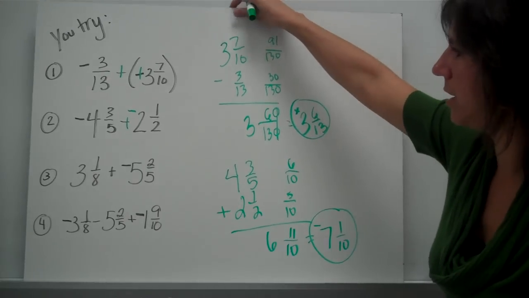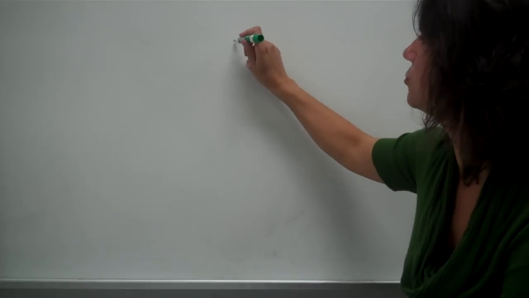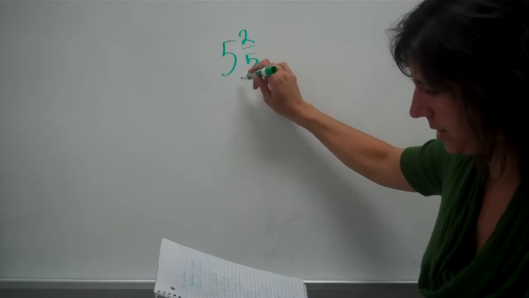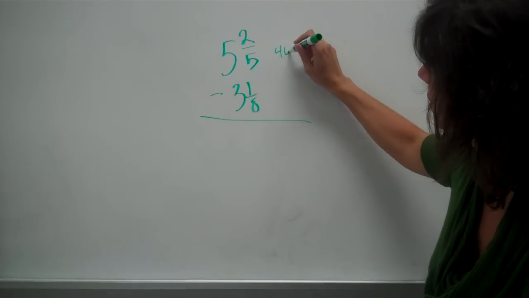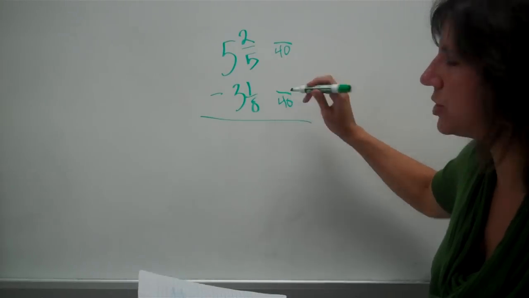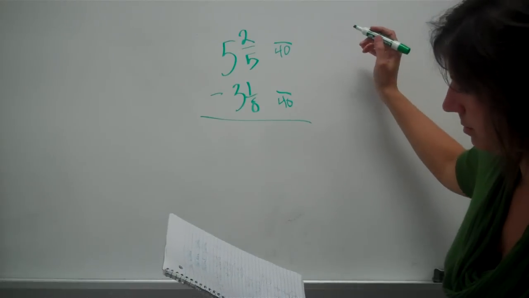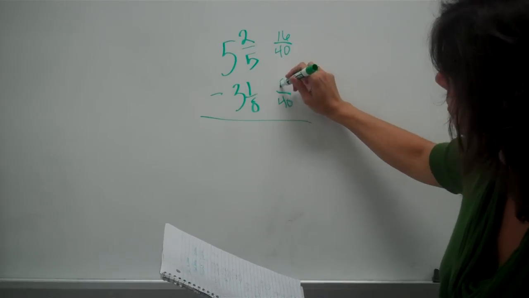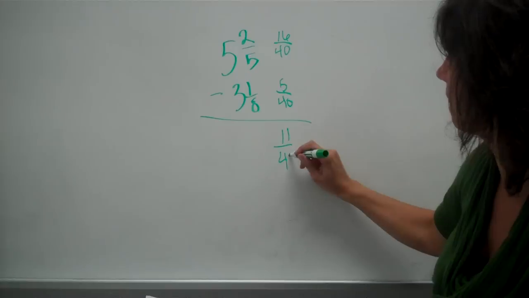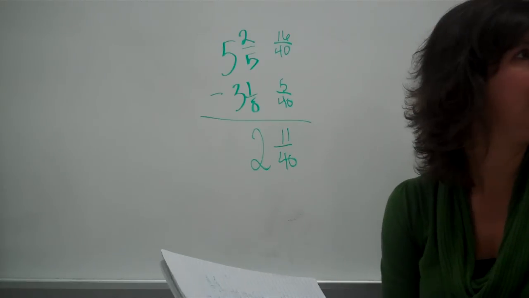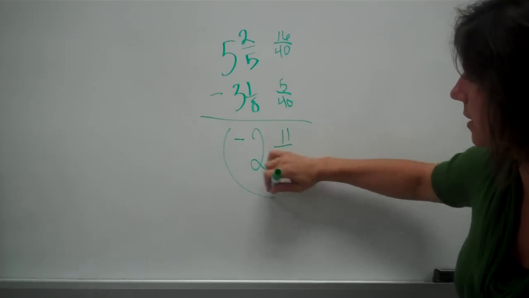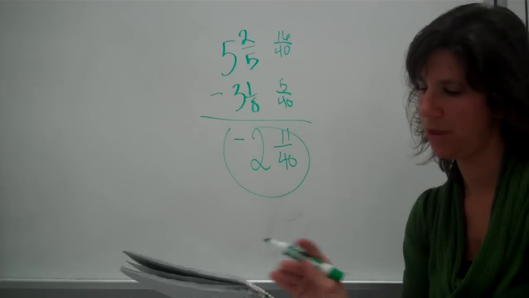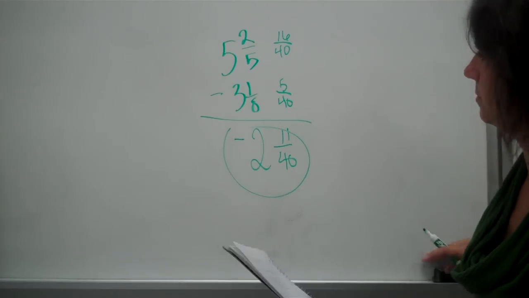All right. Number 3, we've got different signs, so you should be subtracting. I'm going to put the big number on top. Makes it easier for my subtraction. Okay, common denominator. Make sure you change those numerators. And now, take the sign of the higher number, so you should have a -2. Okay? All right, and for that last one,